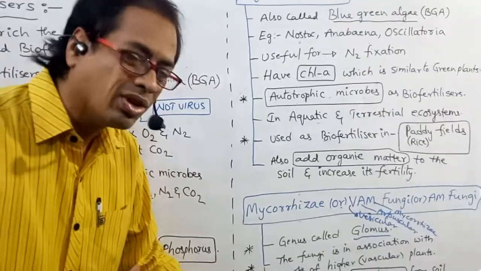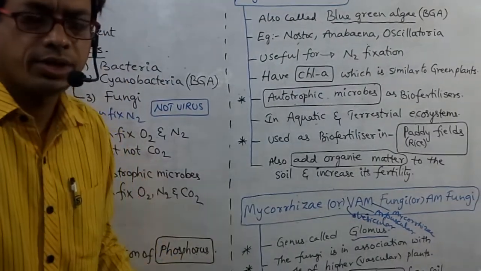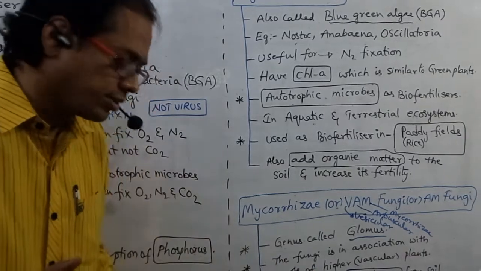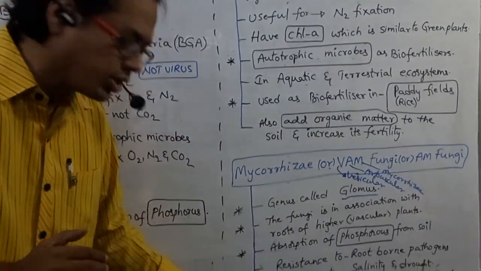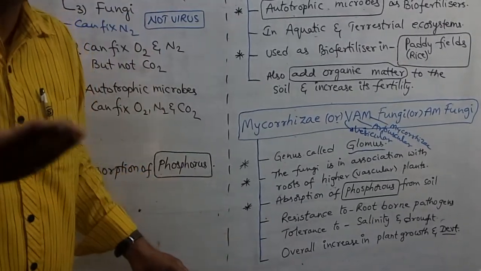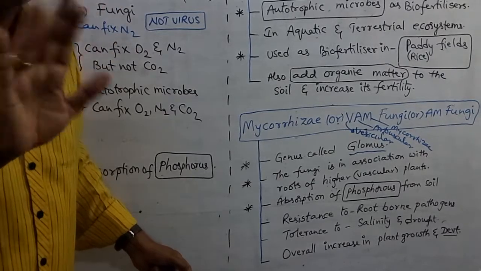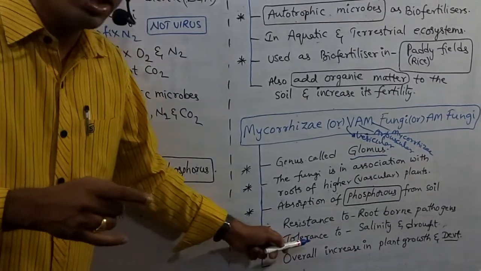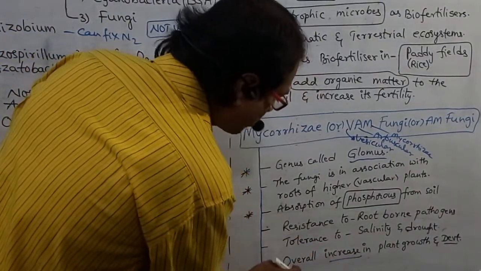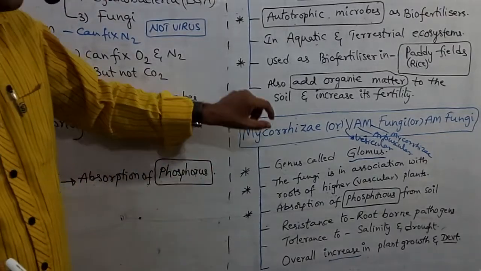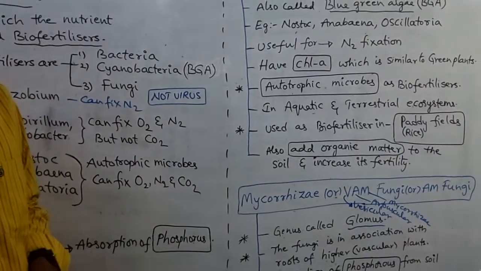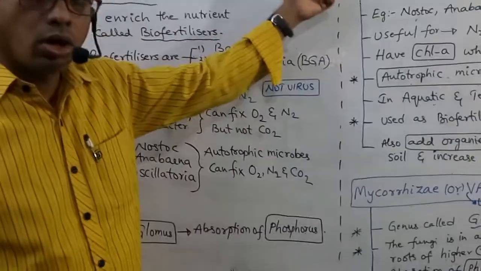Next, tolerance to salinity and drought conditions. And the last property of mycorrhiza is overall increase in plant growth and development. Don't say decrease. So these are the three properties of mycorrhiza. And these are the two properties of cyanobacteria. Try to remember all these points, my dear students, and please note down all these points.